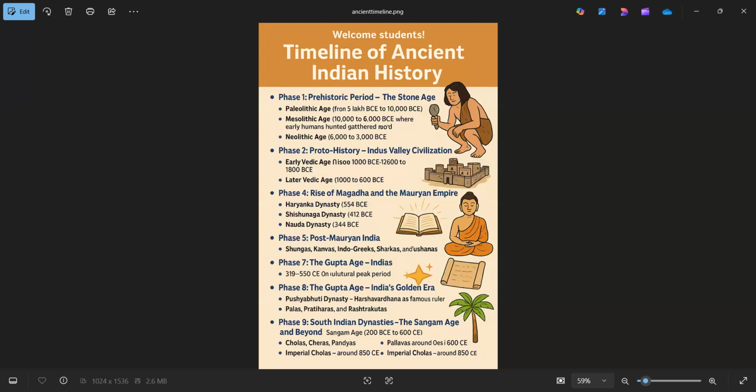Later Vedic age, 1000 BC to 600 BC: use of iron tools began, and kingship rituals and large kingdoms emerged. The Rig Veda, the oldest text of India, was composed during this time.